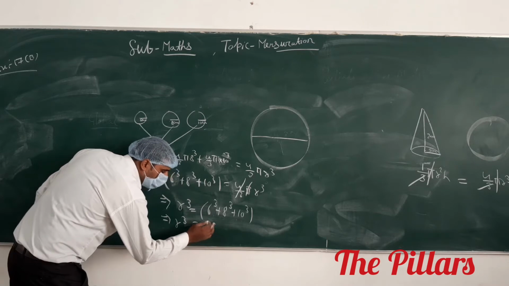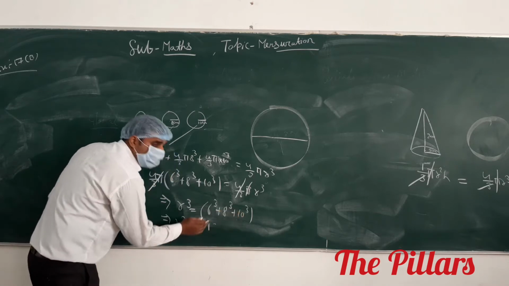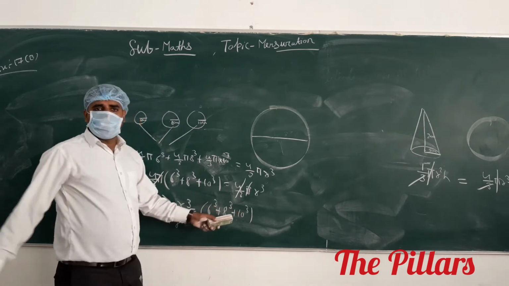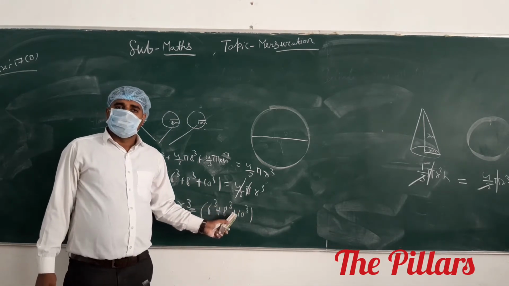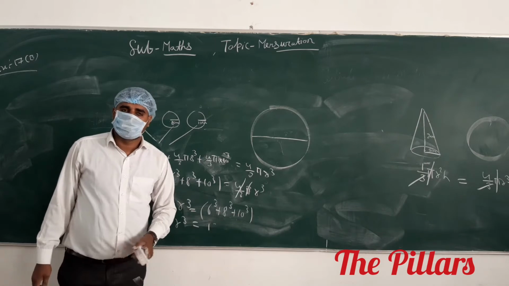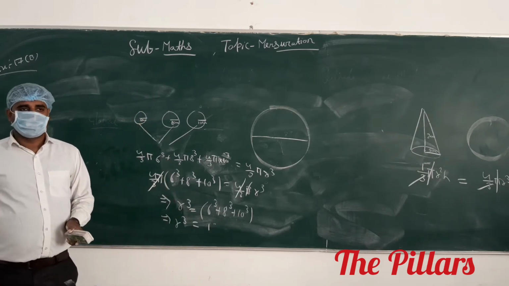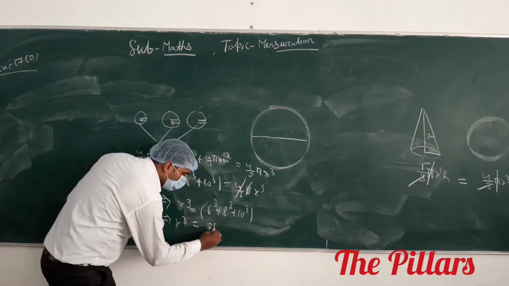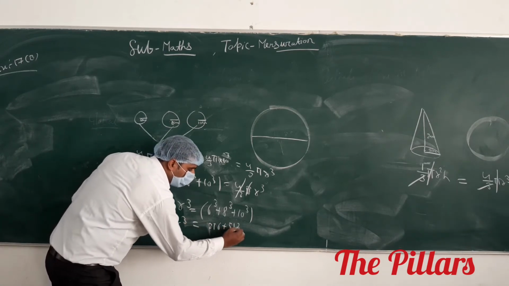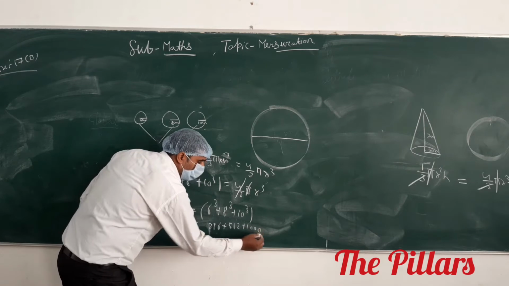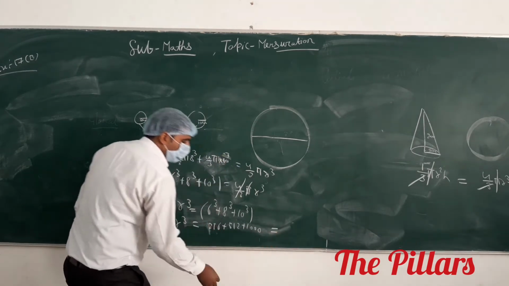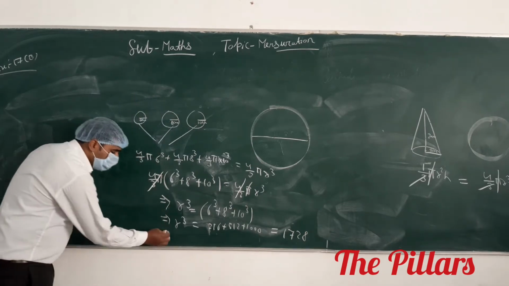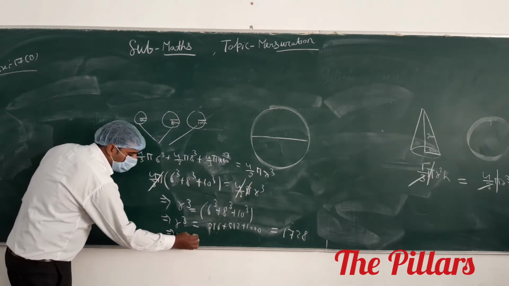So the total is 216 plus 512 plus 1000, which equals 1728. 1728 is the cube of 12. This implies that the value of r is 12.